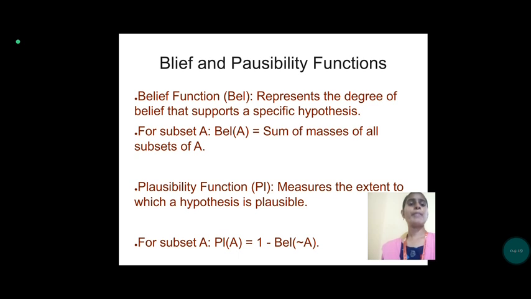Then next, belief and plausibility functions. The belief function represents the degree of belief in a specific hypothesis. For a subset A, belief of A is equal to the sum of masses of all subsets of A. The plausibility function measures the extent to which the hypothesis is plausible. For a subset A, plausibility of A is equal to 1 minus belief of the negation of A.